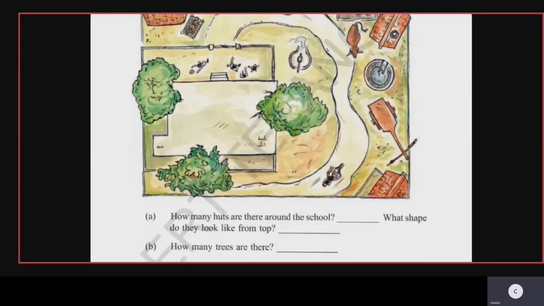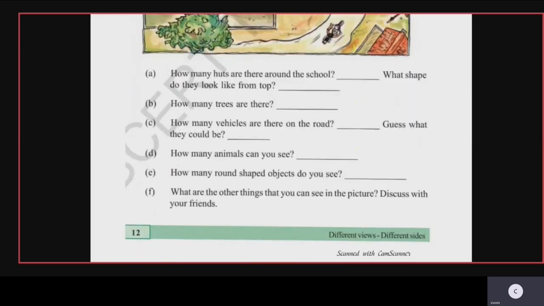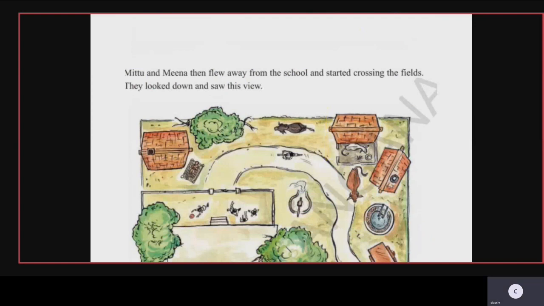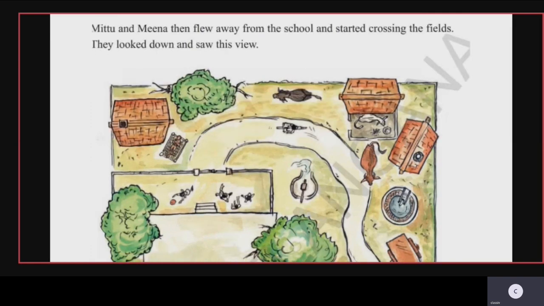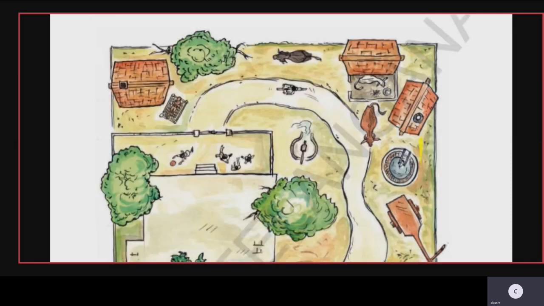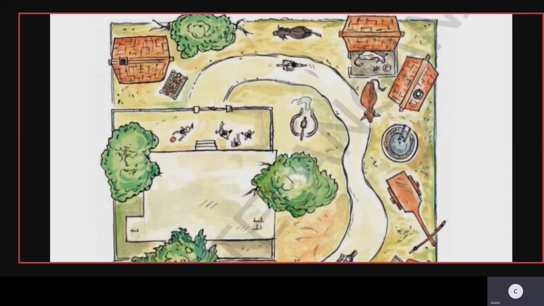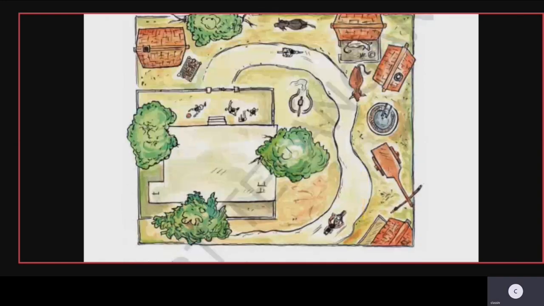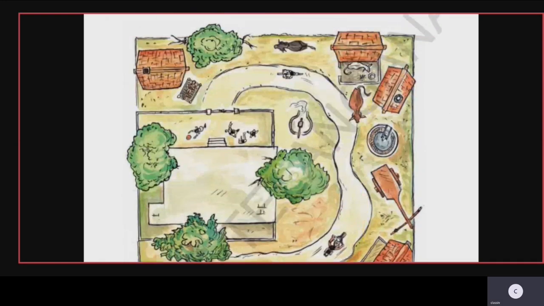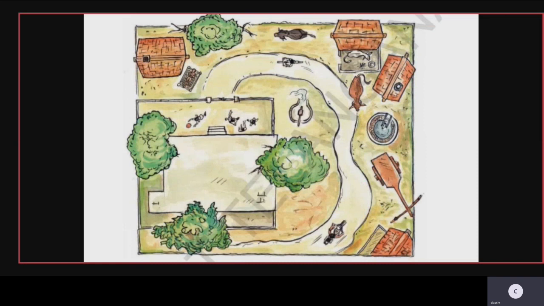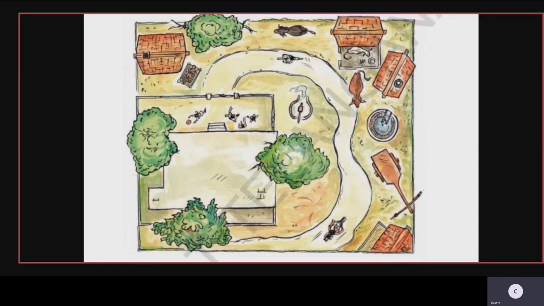The next one, page number 12, children, in your textbook. Mithu and Meena then flew away from the school and started crossing the fields. They looked down and saw this view. Okay, this is again the top view of their city. So when they look down, this is the image, children.